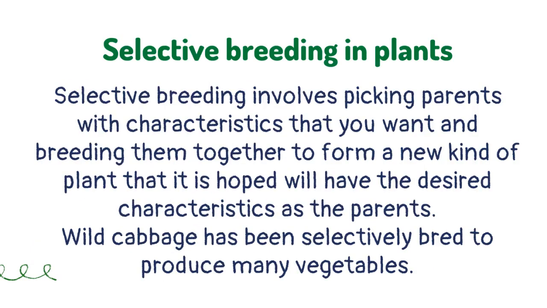Selective breeding involves picking parents with characteristics that you want and breeding them together to form a new kind of plant that it is hoped will have the desired characteristics of the parents. Wild cabbage has been selectively bred to produce many vegetables.